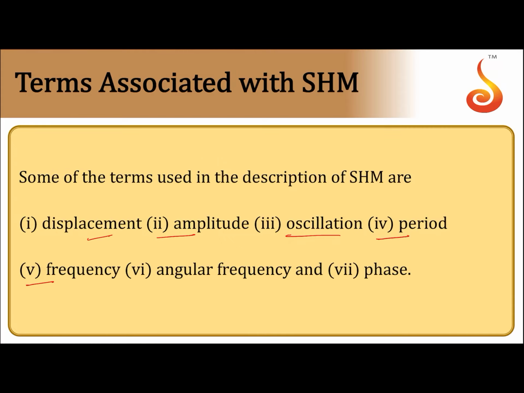Frequency is number of oscillations per second. Angular frequency is omega, that is 2 pi f or 2 pi by T. Then phase. Phase of a particle executing simple harmonic motion is a quantity which represents the state of motion of the particle with respect to its position and direction of motion.